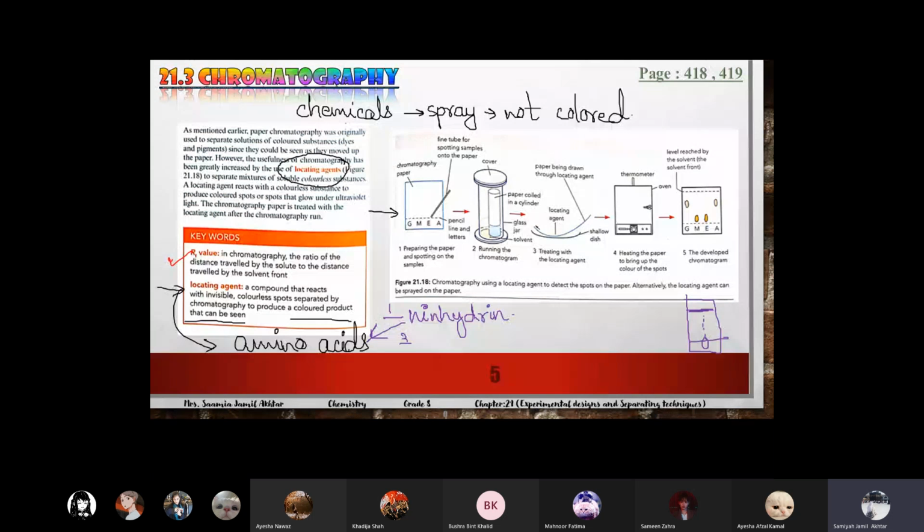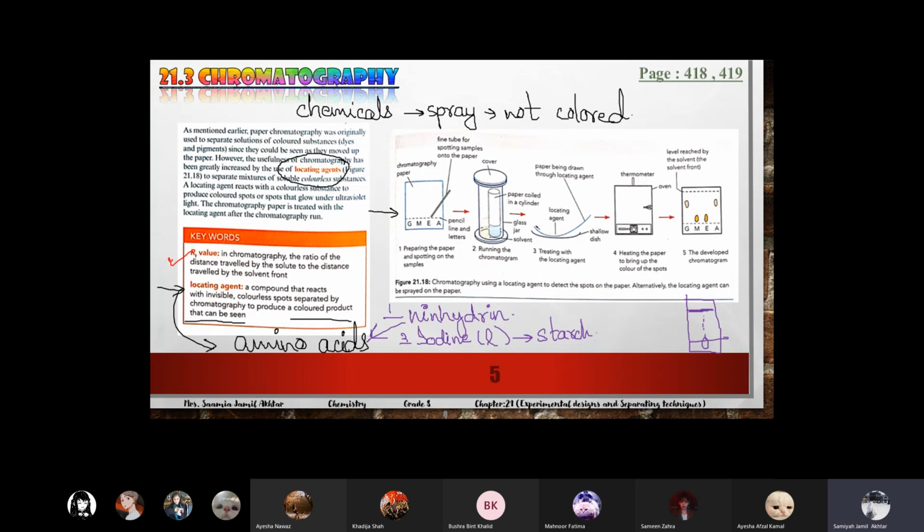Then we have iodine, liquid iodine. Liquid iodine is used for starch, different types of carbohydrates. So to locate different carbohydrates, we use liquid iodine. Starch will show brown color, like different shades of brown, yellow, orange, these types of colors.